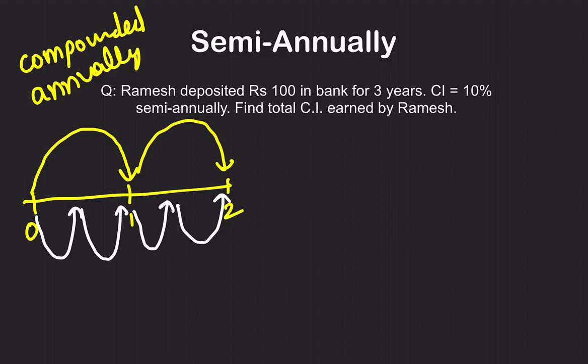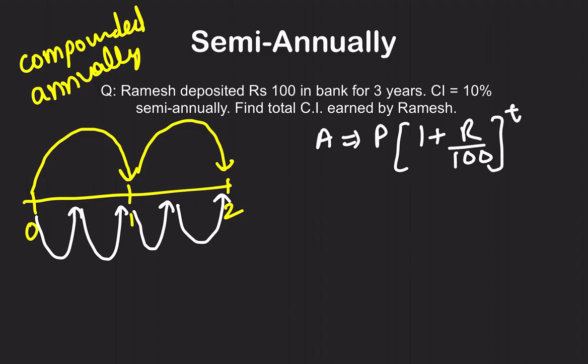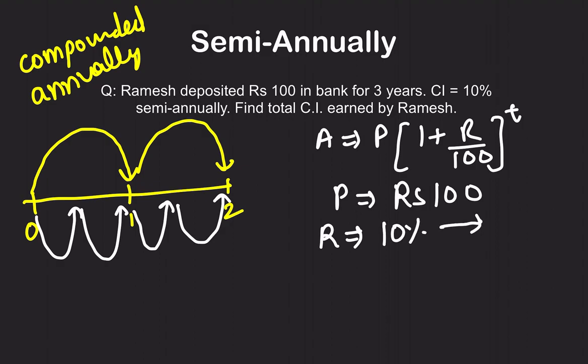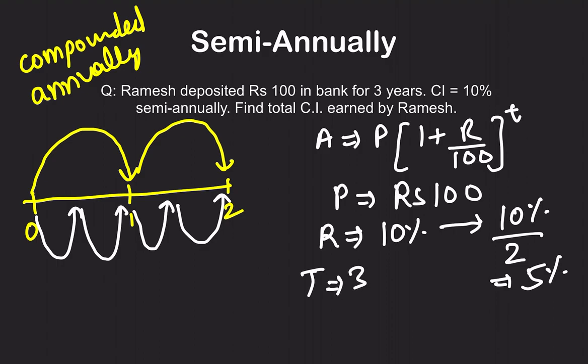The formula is going to remain the same: A is equal to P times (1 plus R by 100) raised to power T. The only thing that is going to change: principal stays the same, 100. Rate of interest was 10%. Now when it is semi-annually, divide that rate of interest by 2. 10% by 2, that is 5%. Time period is 3 years.